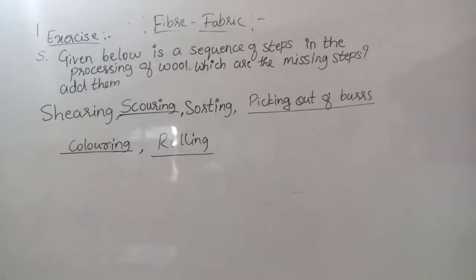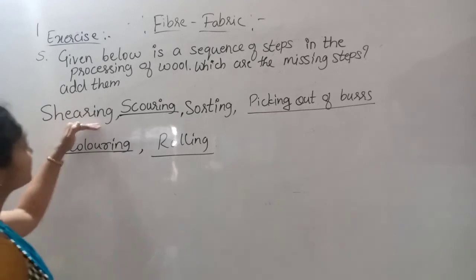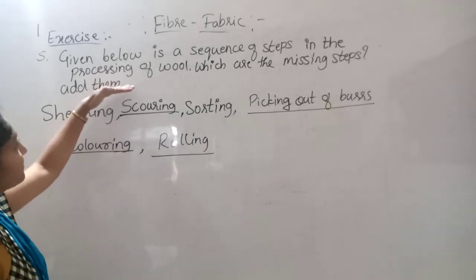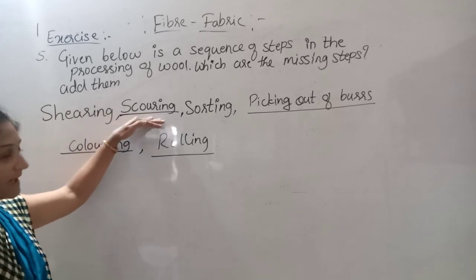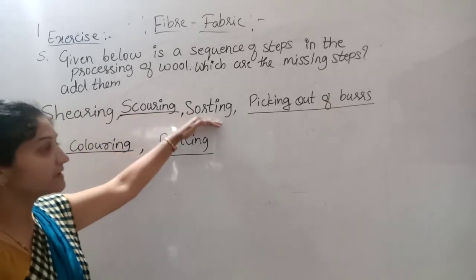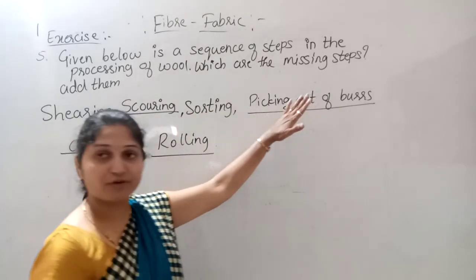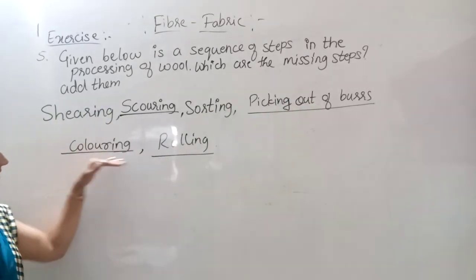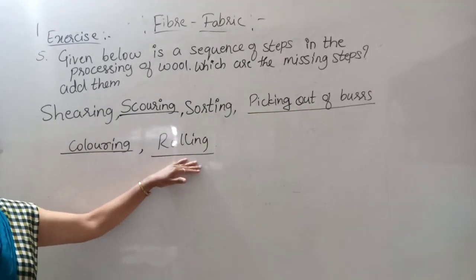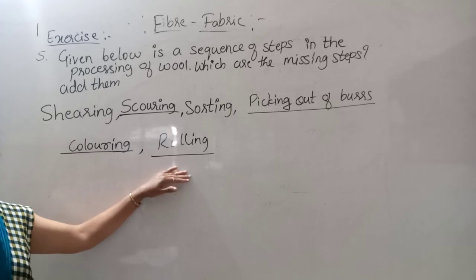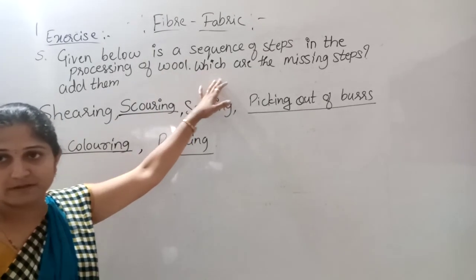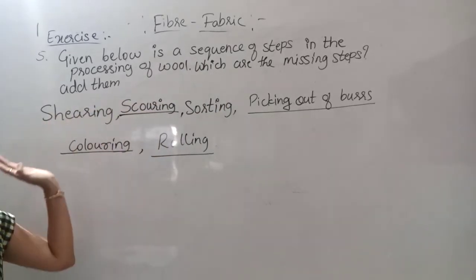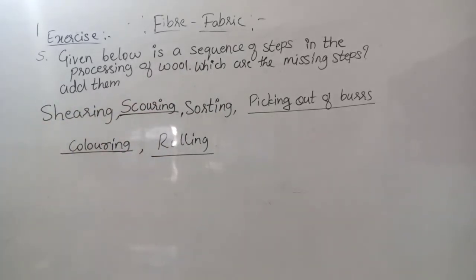The fifth question was they have given some steps to follow in the processing of wool. First shearing, then scouring, sorting, picking out of burrs, coloring and rolling. These are the steps which are followed for processing of wool. Okay, understood here? Next question, sixth one.